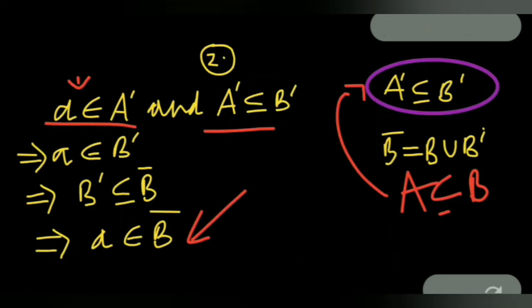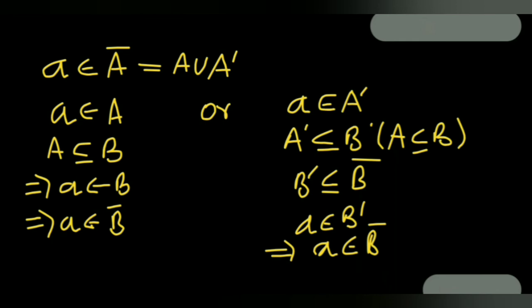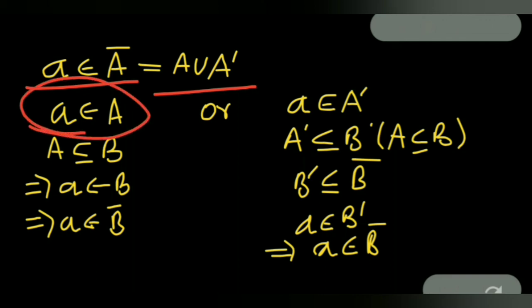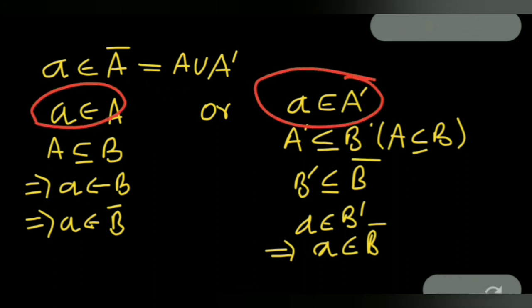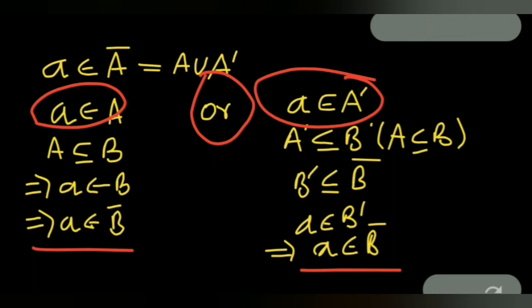Combining both of the results, we can say that if a belongs to A closure, that was A union A prime, we have taken a belonging to A and a belonging to A prime, and we have seen that both of these conditions imply that a belongs to B closure, and since the union word was used, we can say that a belongs to B closure together also.